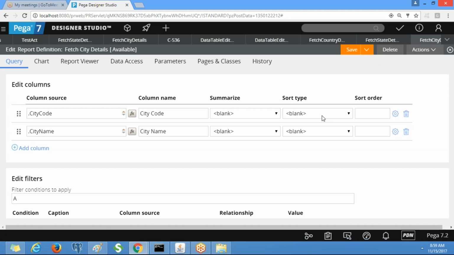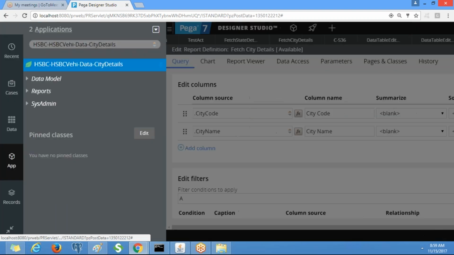So now where do we need to refer to these rules? In the section, right? There we have the option. We already did it by using the clipboard page. Now we need to select report definition as the source.